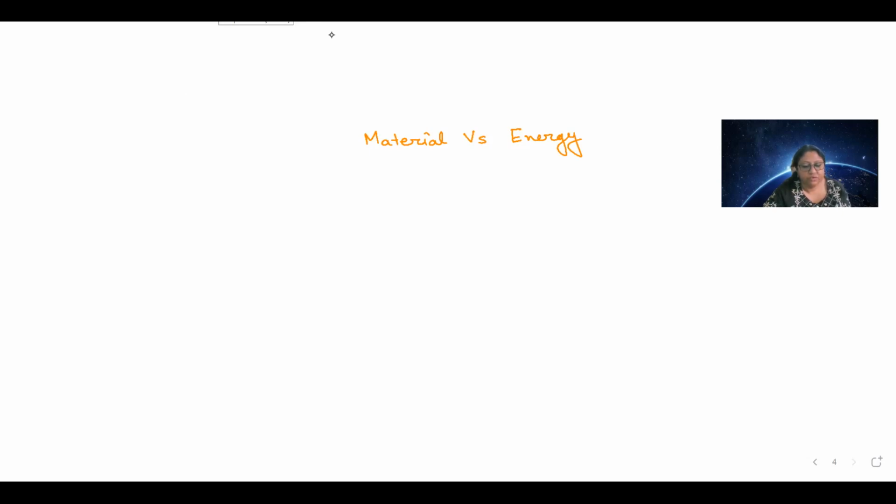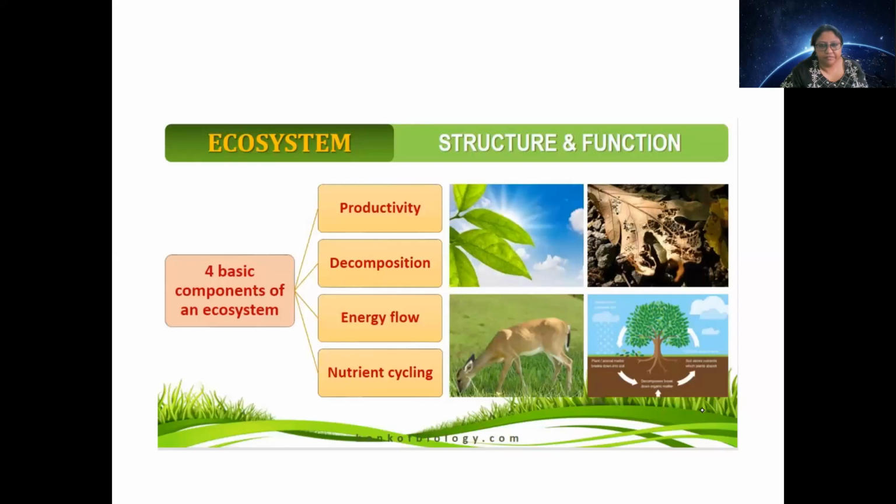Okay. So let us talk back and see about the structure and function, how you can assess an ecosystem. When I am studying an ecosystem, I studied the definition, I studied what are the different components.